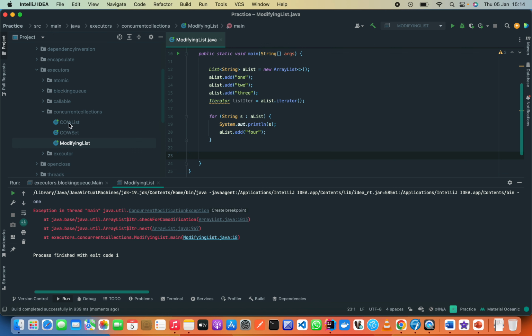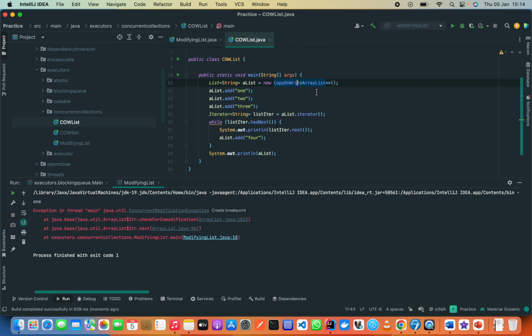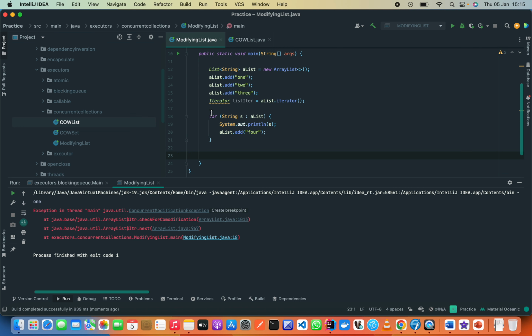So now let's start with the CopyOnWriteArrayList. We have this here, so this is exactly what I wanted to do. Before I come here, instead of using a for each like this, let's use an iterator.